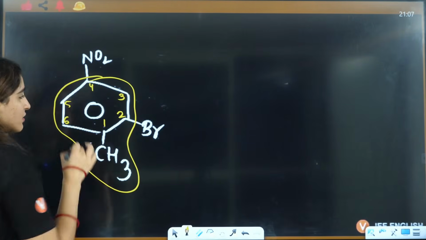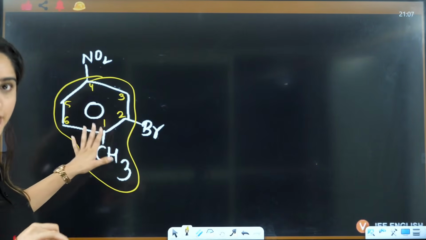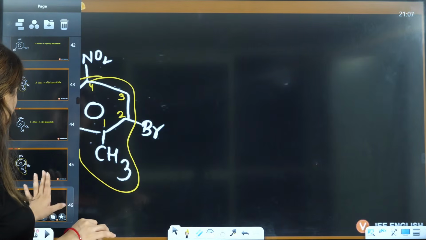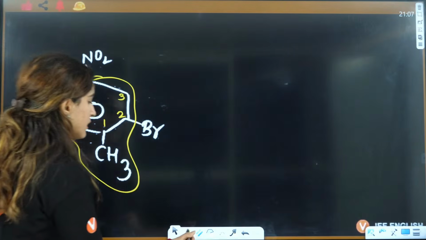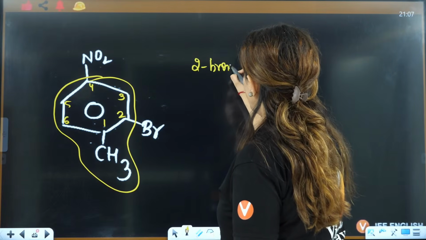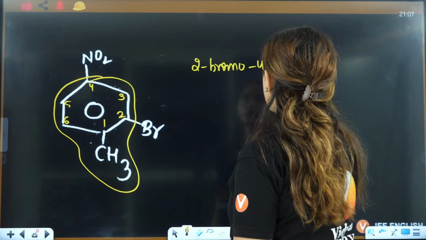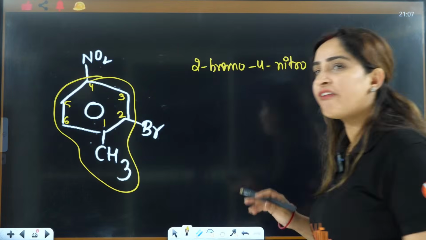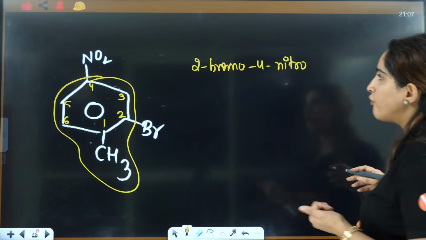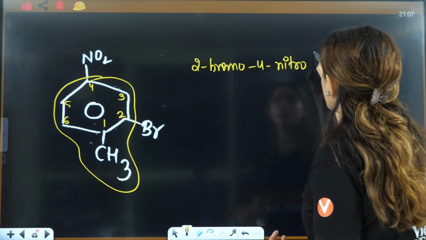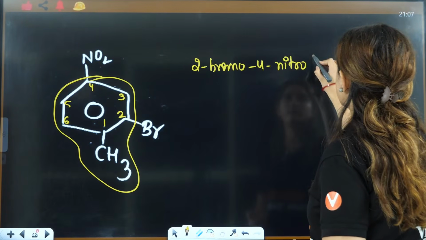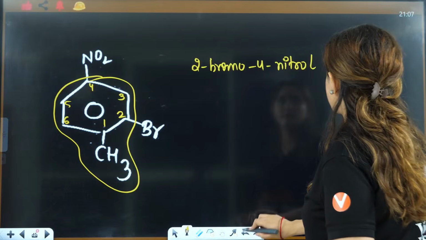If I take this as the main chain, then the name can be 2-bromo, 4-nitro. Sometimes only one name is not correct in IUPAC, like here, right? So 2-bromo, 4-nitro, and then you have toluene. So that is the answer.